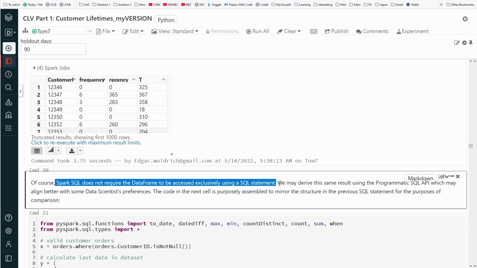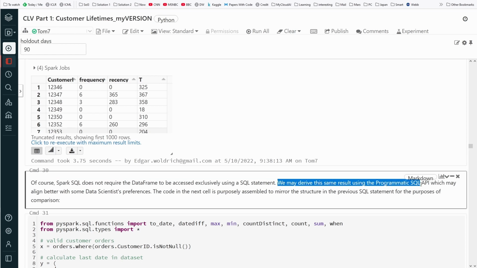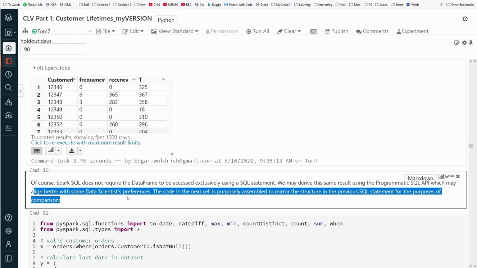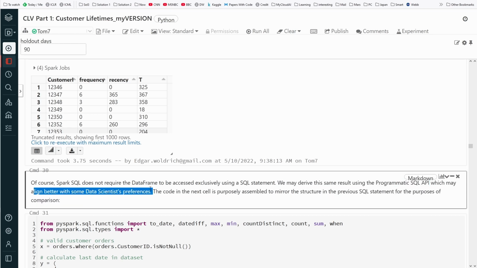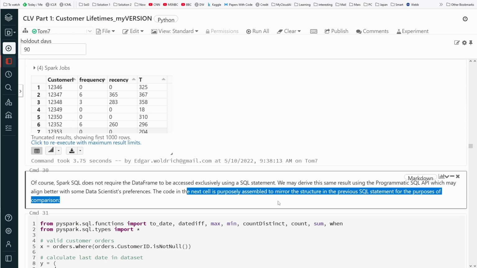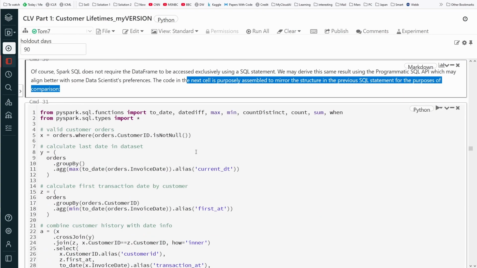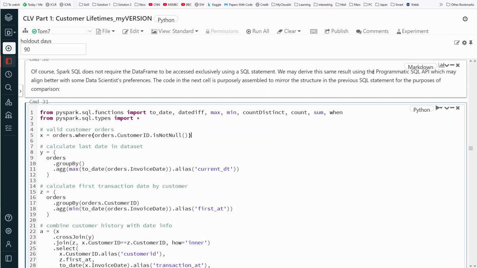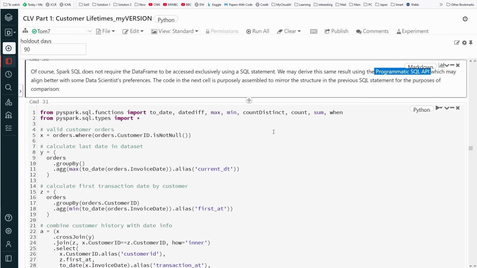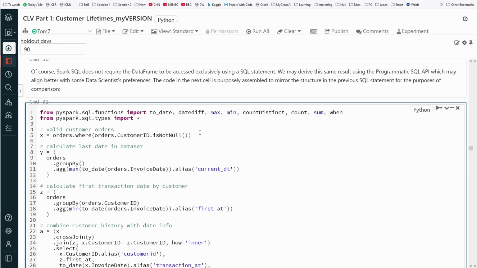Of course, Spark SQL does not require the data frame to be accessed exclusively using a SQL statement. We may derive the same results using the programmatic SQL API in Python. This aligns better with some data scientist preferences, definitely with my preference. The code in the next cell is purposely assembled to mirror the structure of the previous SQL statement. So everything we did here, we now do again in the programmatic SQL API.